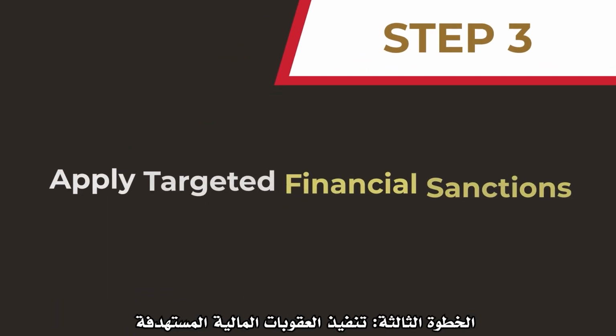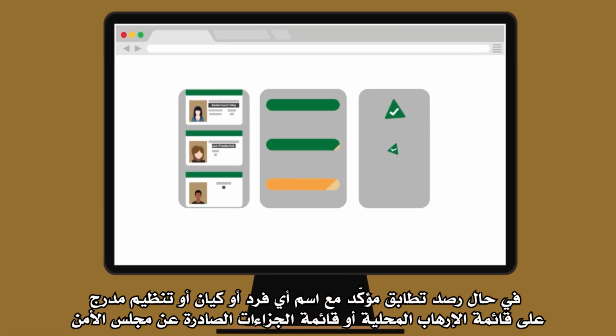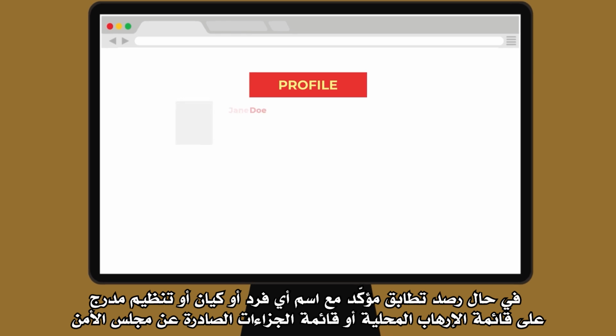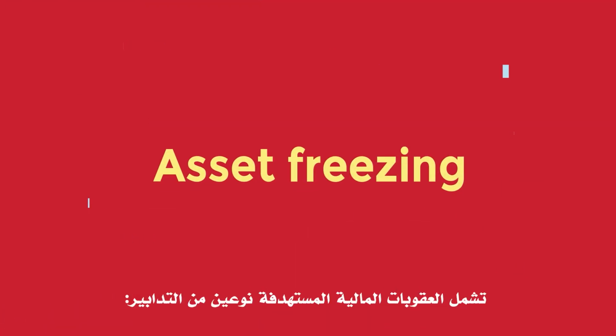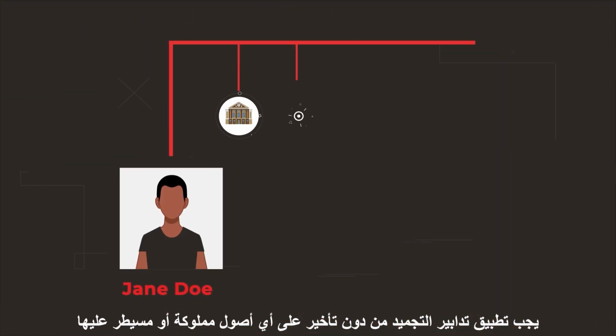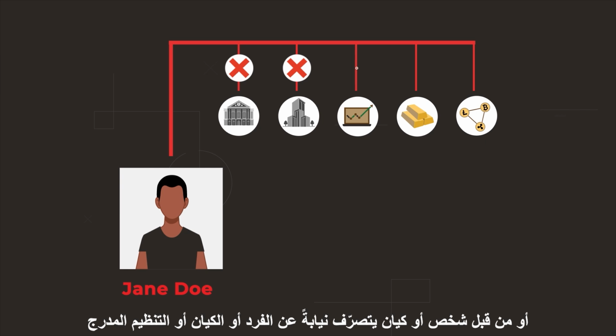Step 3. Apply targeted financial sanctions. If you identify a confirmed match to any designated individual, entity, or group on the local terrorist list or UN consolidated lists, you must implement targeted financial sanctions immediately. You must freeze without delay any asset owned or controlled by the individual, entity, or group that is designated in the sanctions lists or owned by a person or entity acting on behalf of the designated individual, entity, or group.